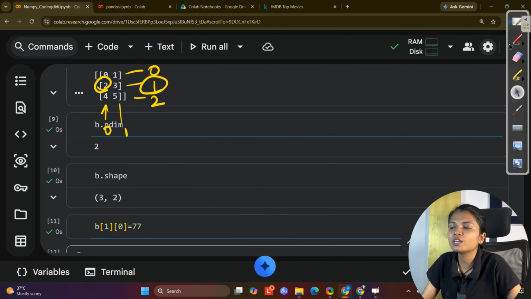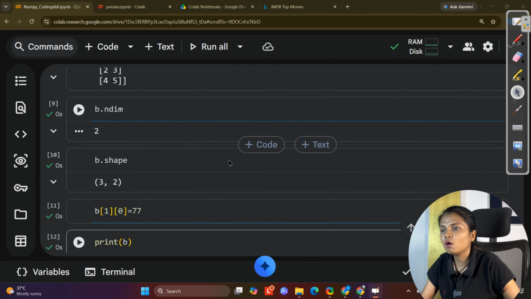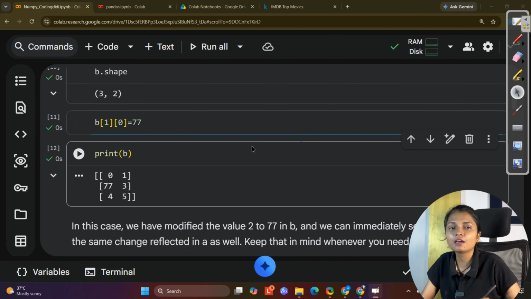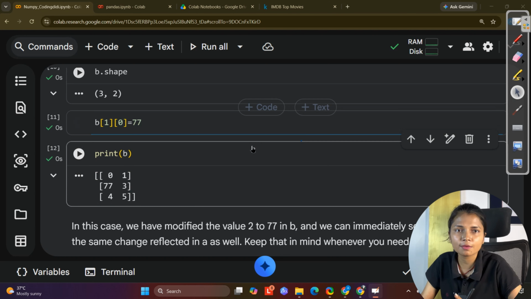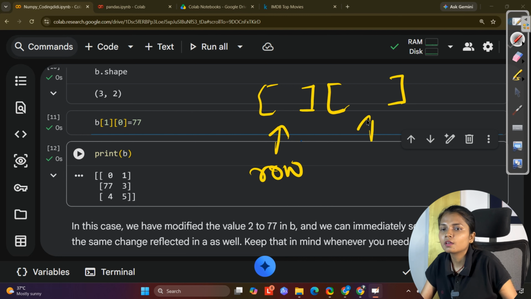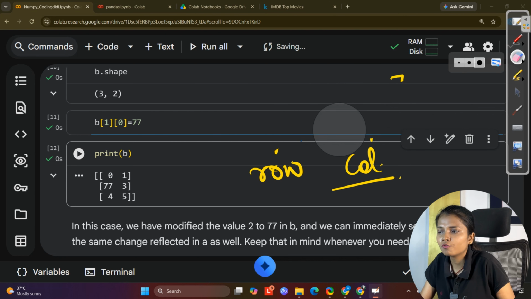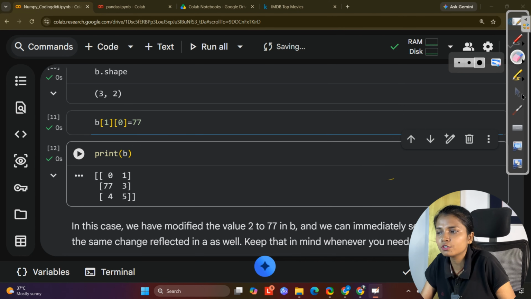Now if I want to change something, what are we changing? First let's see. What I am trying to do is use the concept of indexing that you remember, the same concept we are utilizing. So 0, 1, 2, 3, 4, 5. This is our row number 0, 1, 2, and this is 0 again, and this is 1 again. Now I want to change something within the first row and first value.